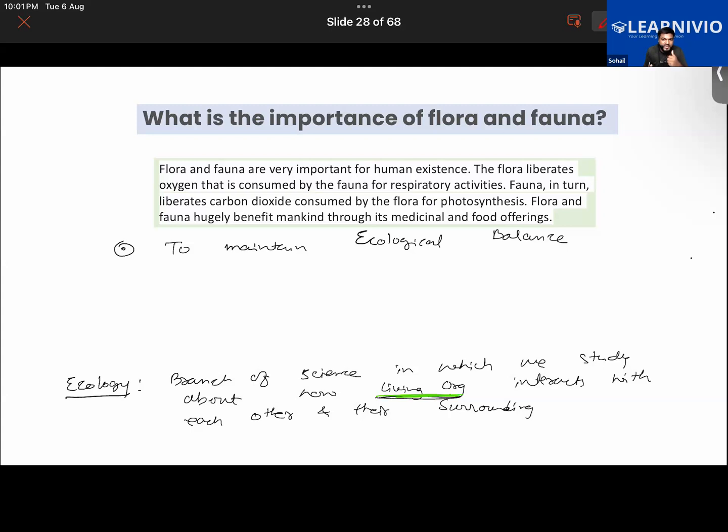They would also be interacting with their environment and dependent upon it, in such a way that they will not be harming their environment. Getting it? That is what ecological balance is. So flora and fauna are important to maintain ecological balance also. Got this so far?